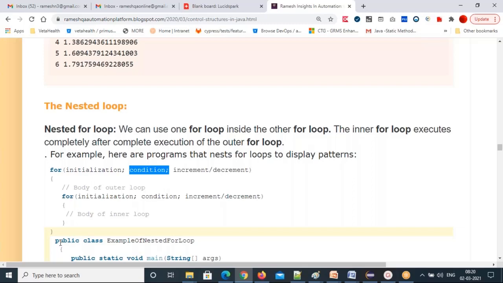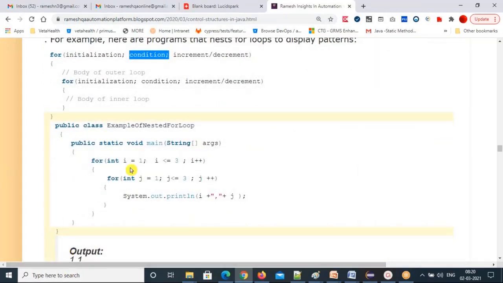So let's see here. This is the nested for loop. For int i equal to 1, i less than or equal to 3, i plus plus. For the inner for loop, int j equal to 1, j less than or equal to 3, j plus plus. Basically, with a nested for loop, you can frame a table, rows and columns wise. That's what a nested for loop is always used for.